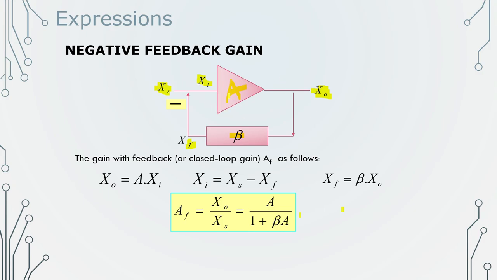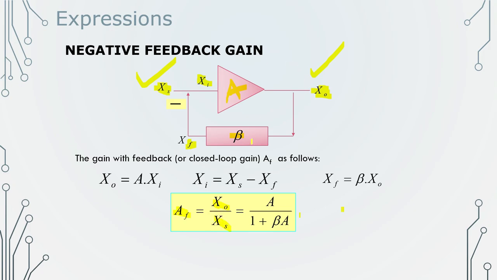This particular gain is normally given by output by input. How much output are we getting by giving a particular input? What is preferred? We should give less input and get more output. That is the normal concept of any gain. So this feedback gain AF is given by output by input signal.